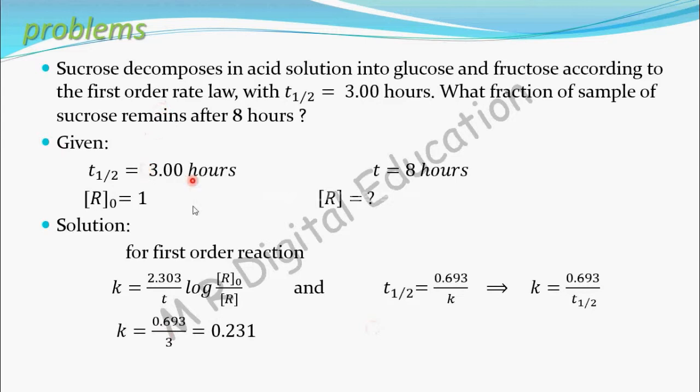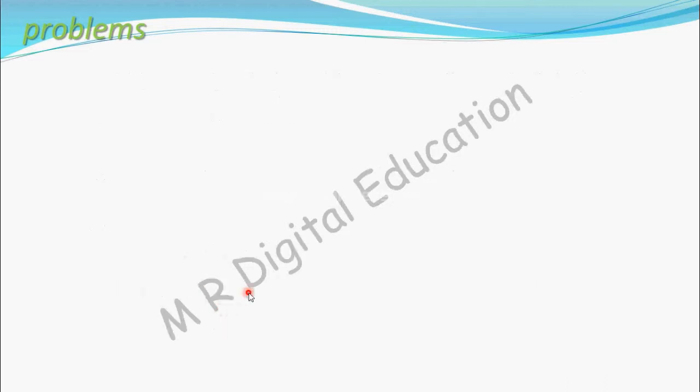T half is given as 3. So K is 0.231 per hour. If you want, you can write the unit: 0.231 per hour. Now use this K value in the equation and try to find the value of R.